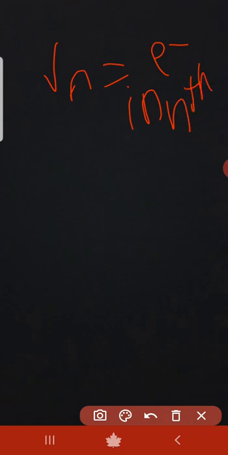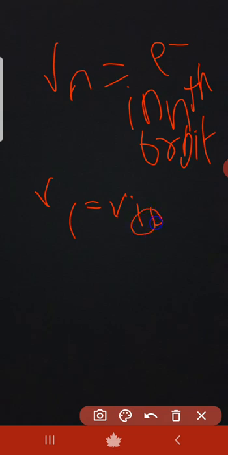Next, velocity of nth shell. Vn is equal to velocity of electron in nth orbit. Okay. Now V1 is equal to velocity of electron in first orbit.